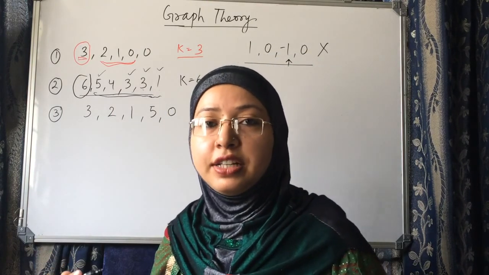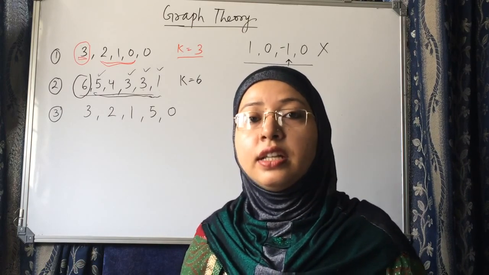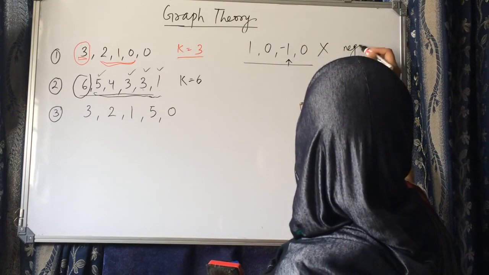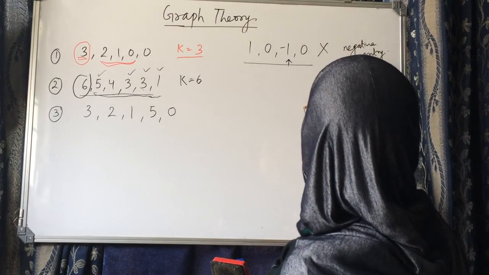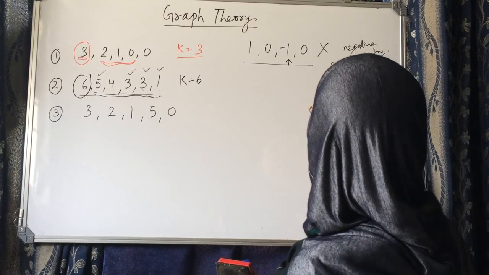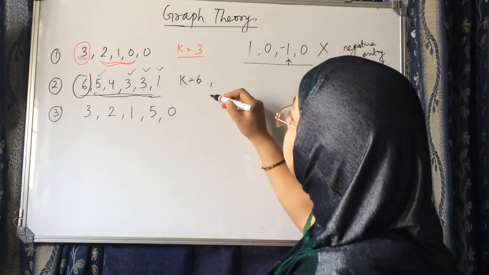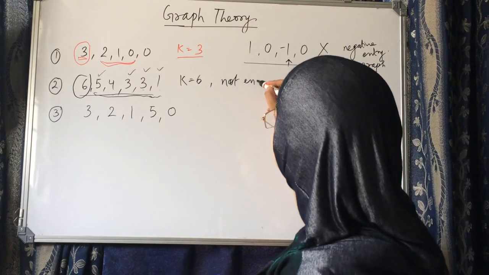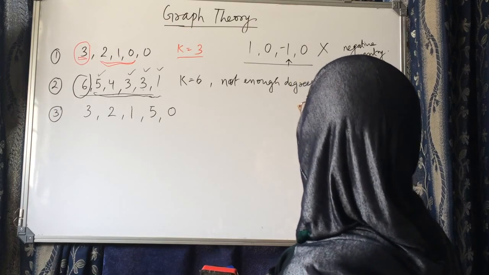So there are not enough degrees. One of the conditions says that if you do not have enough degrees, then also the simple graph does not exist. Here, not enough degrees. So a simple graph does not exist.